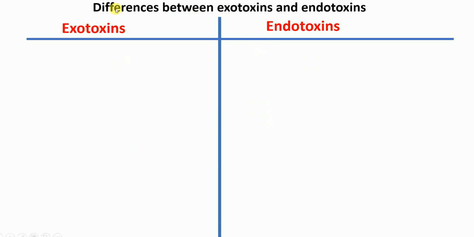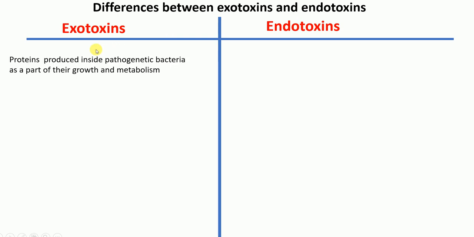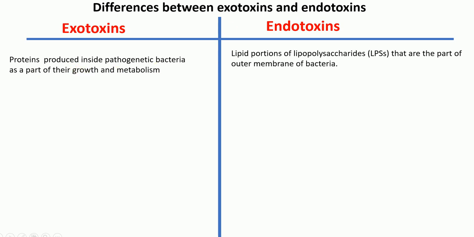So now, coming to the differences between exotoxins and endotoxins. Point number one, exotoxins, like I said before, are proteins. They are produced inside pathogenic bacteria as a part of their growth and metabolism. Whereas endotoxins are lipid portions of lipopolysaccharides that are the part of the outer membrane of the bacteria.